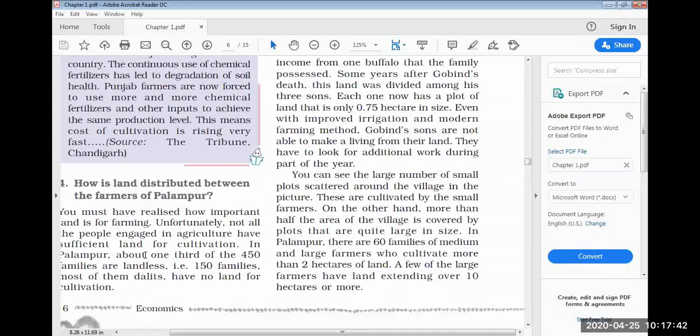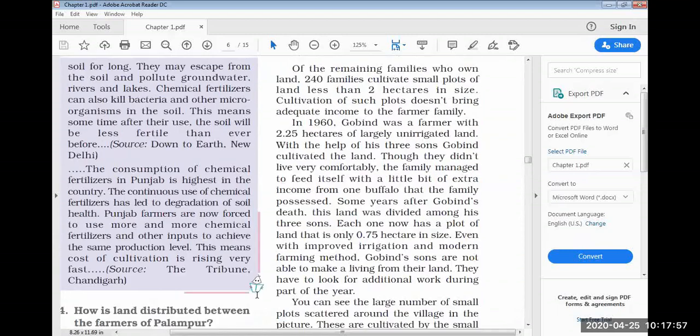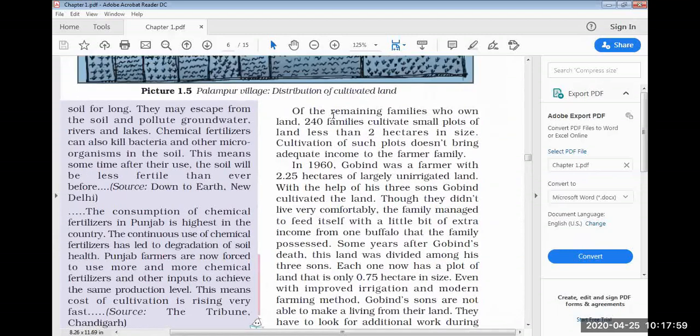As I said earlier, we have 80 families belonging to upper caste, that is large farmers, and we have 150 families belonging to Dalits, that is they have no land for cultivation, they are landless laborers. Correct? So remaining farmers here, instead of 240 written in the book, you will write 220.